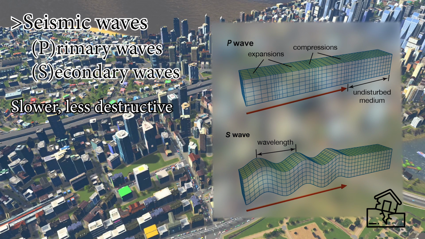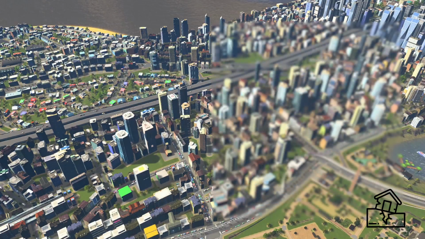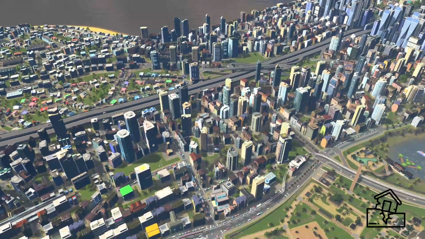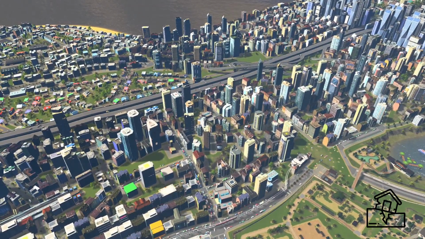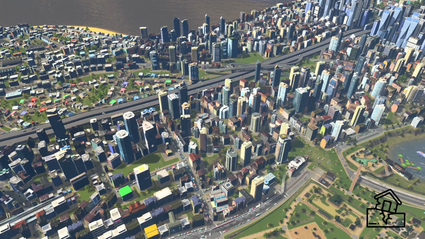S waves, from secondary waves, are slightly slower and they shake the ground back and forth perpendicular to the direction the wave is moving. These waves, both of them, are generally not destructive, so their early detection is really the only way to detect an earthquake which is minutes away of striking an area. And then the destructive waves of the earthquake strike.